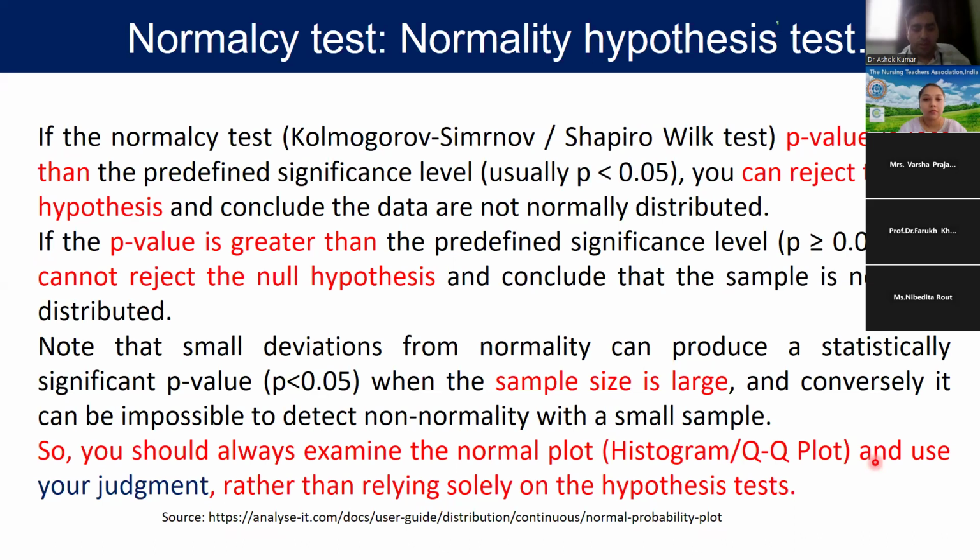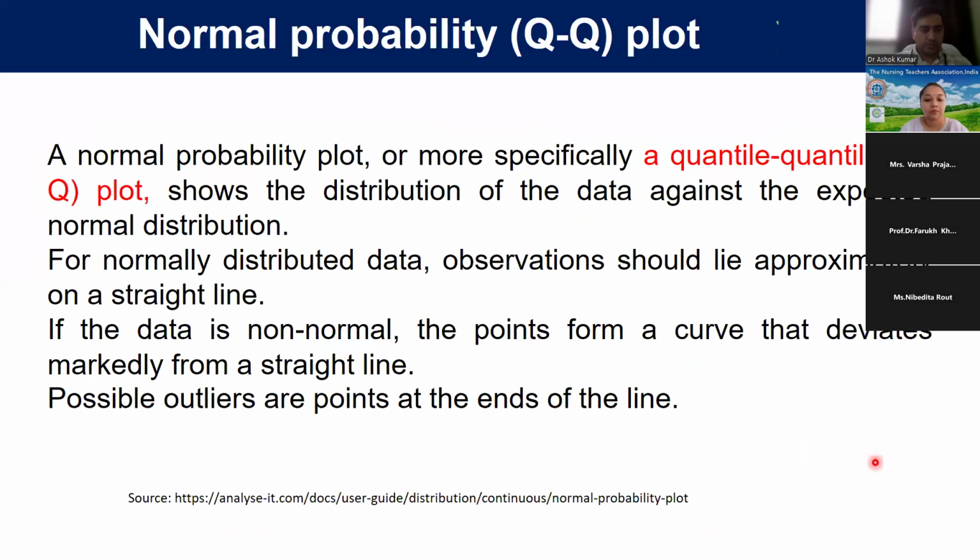So we see the Shapiro-Wilk test first, then we use histogram and QQ plot, and then we can generalize our finding whether this variable is normally distributed or not. We have to remember this.